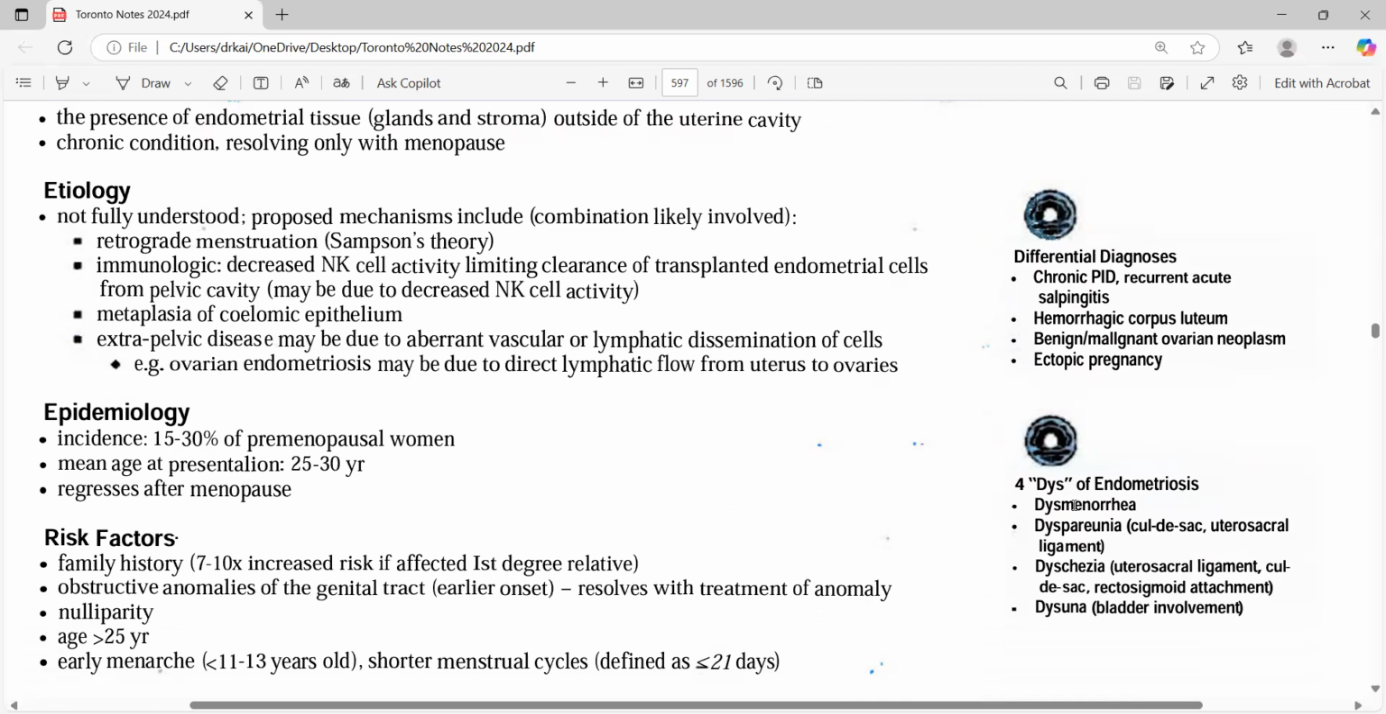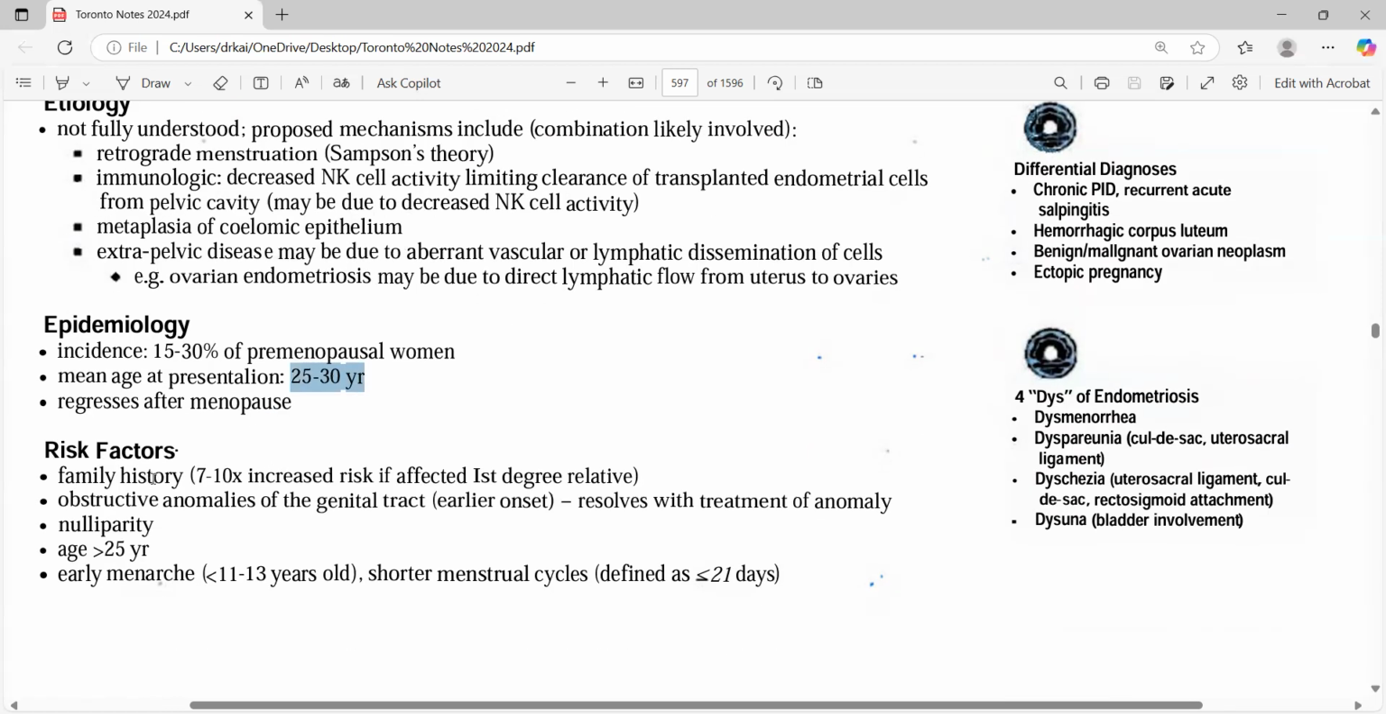Okay. Now she is presenting to you. In that case, what are you going to think of? Your diagnosis shouldn't be based only on dyspareunia. You have to see how old she is. Usually it is present between 25 to 30 years. If it's more than 30 years, we basically link it towards adenomyosis. But if it's 25 to 30, then you have to think of endometriosis.